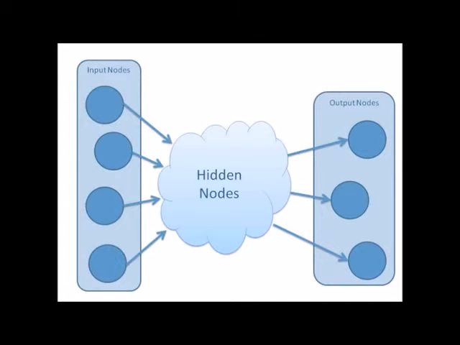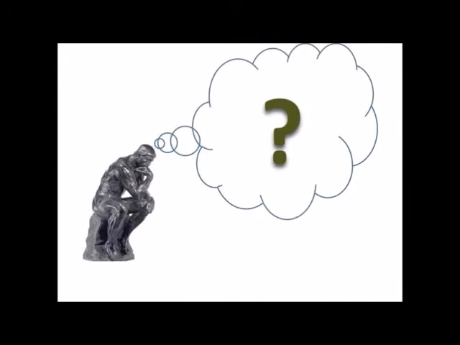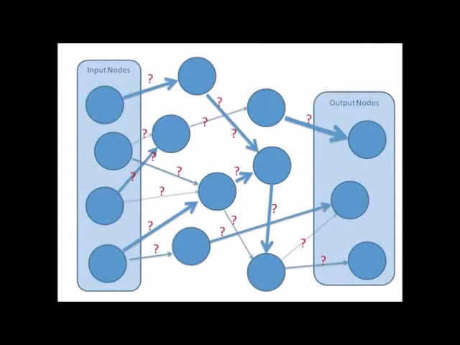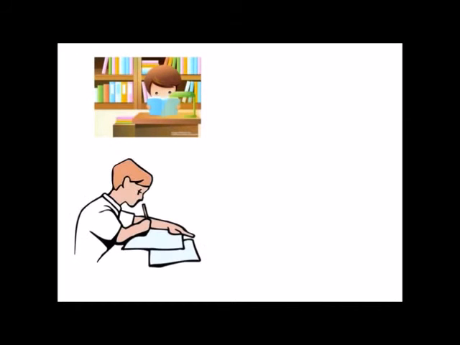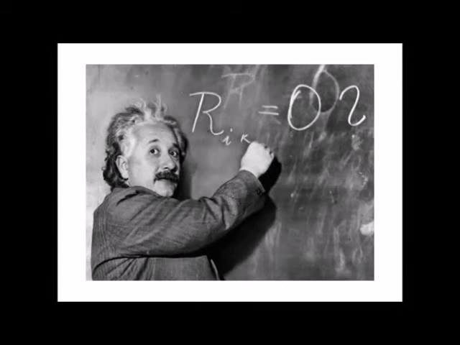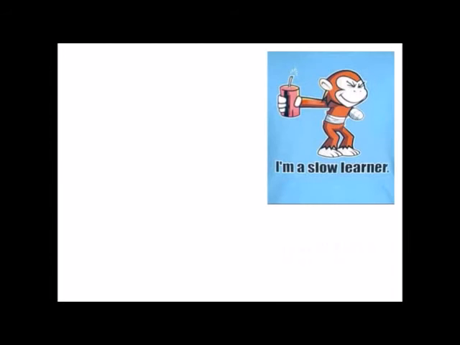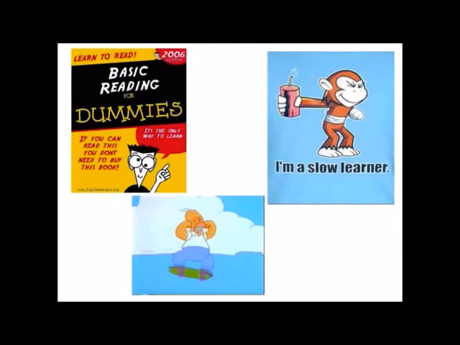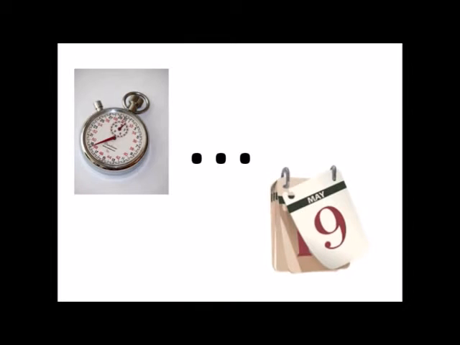Now that we know the basics, we need to ask some questions. One of the most important questions is, how are the connection weights determined? Well, it turns out the neural networks can learn them. Does this make neural networks smart? Sort of. But it also turns out that the neural networks are very slow learners. Very slow learners, as we'll soon see.